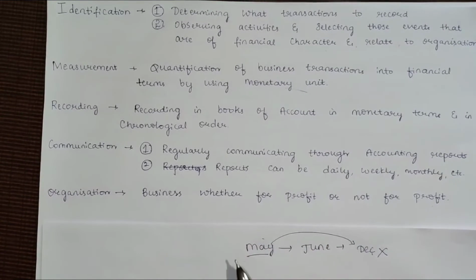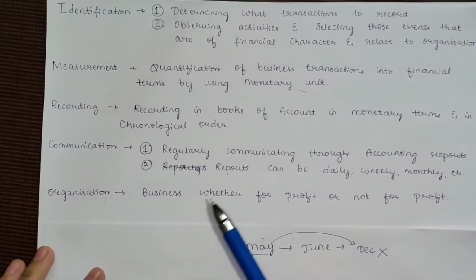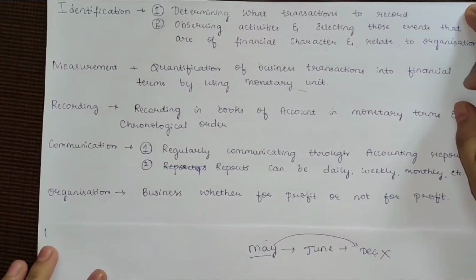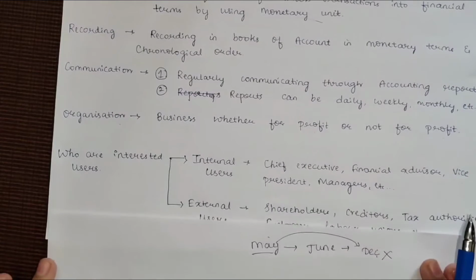Okay. So next is, what do you mean by an organization? A business organization is nothing but a business, whether for profit or not for profit. Not for profit organizations are such as NGOs, and businesses are of sole proprietary, partnership, and joint stock company, and so on and so forth.